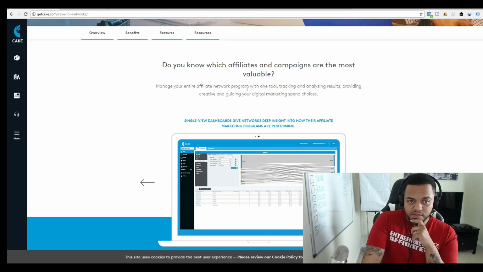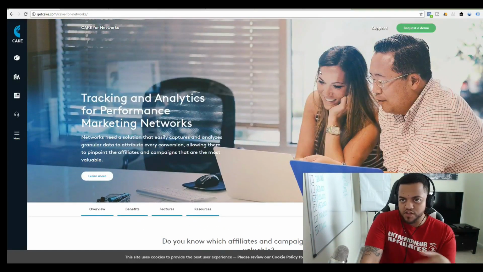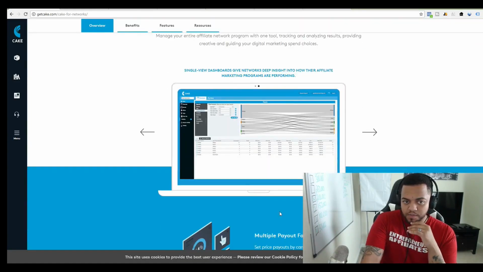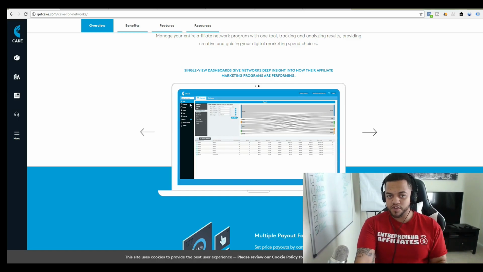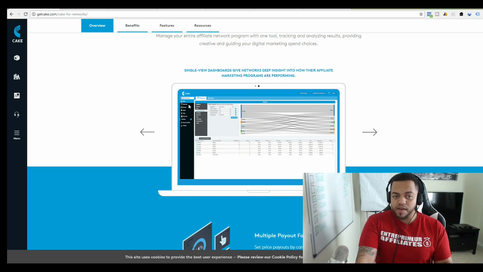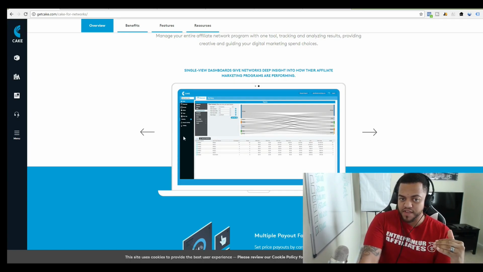Now, I just want to show you the Cake website so you have an understanding of what I mean by Cake. If we look right here, it says Cake, but all the affiliate networks that run on Cake have the same infrastructure as this. Most of them have the offers and all the details on the left side of the screen, and then the details right in the center of the screen.